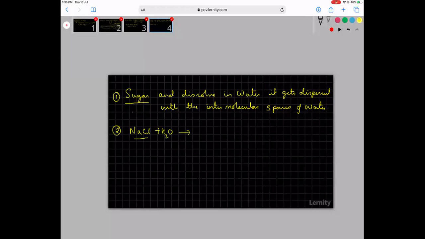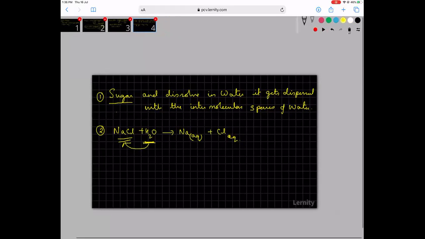What happens is NaCl, being an electrovalent compound, becomes Na aqueous plus Cl aqueous. So here there is an interaction between the solvent and the solute. The solvent, in this case water, is polar by nature.